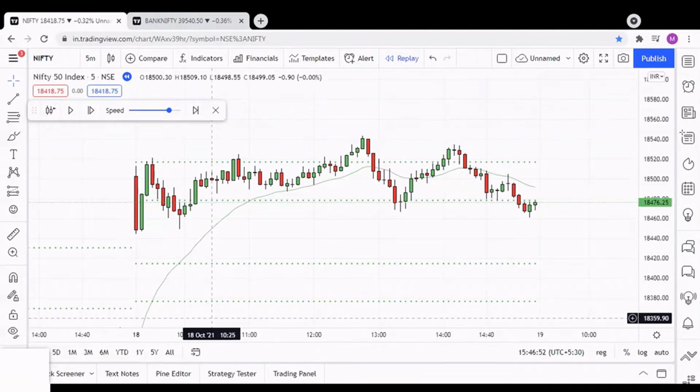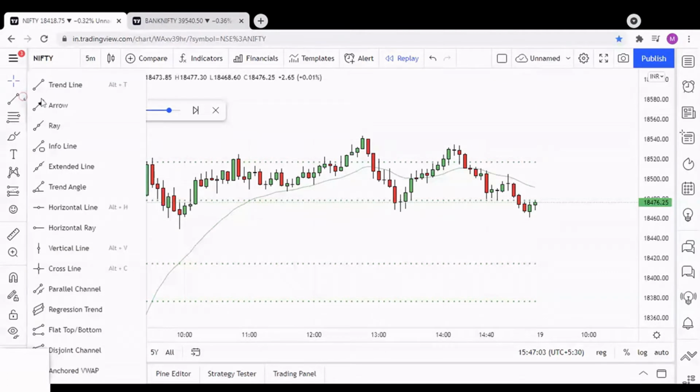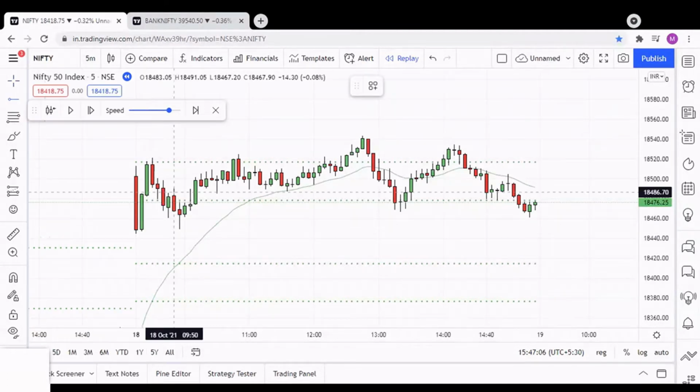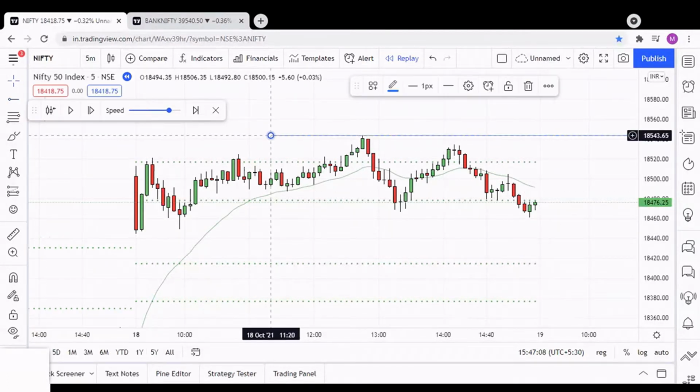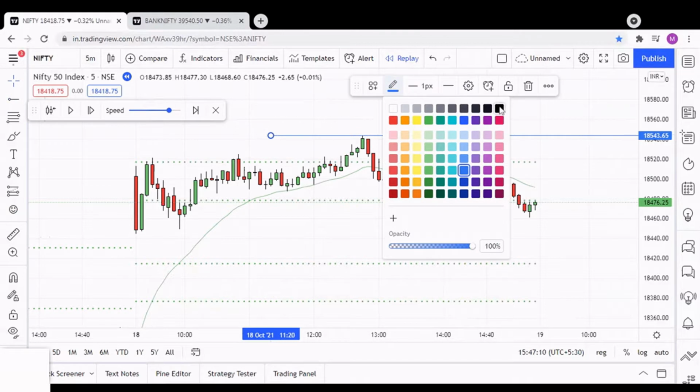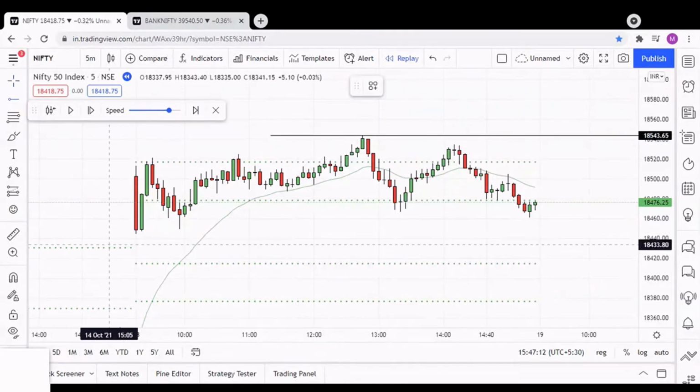Today, let's see the end of the day chart analysis for Nifty and Bank Nifty on 19th October 2021. As usual, let's start with the Nifty chart and mark the important supports and resistance on the Nifty chart. We'll mark the PDH and PDL on the Nifty chart now. This is PDH and this is PDL.